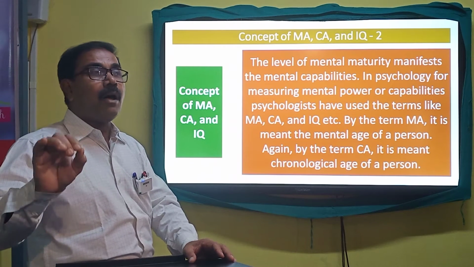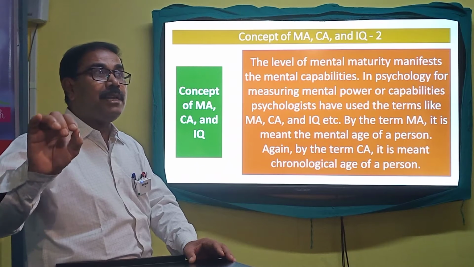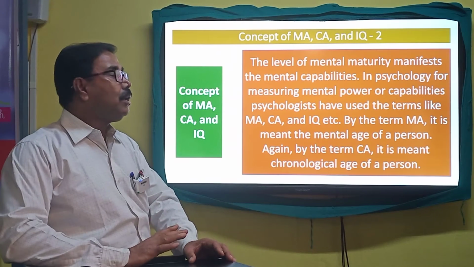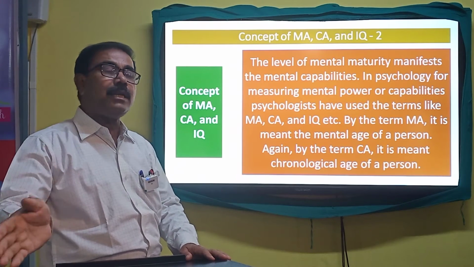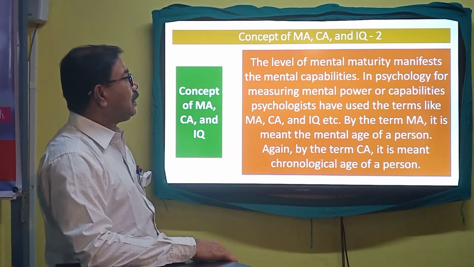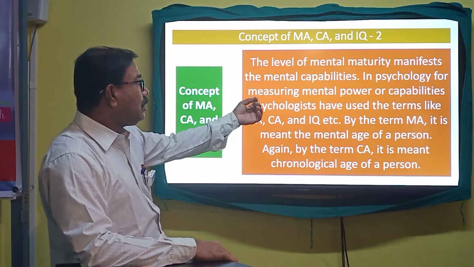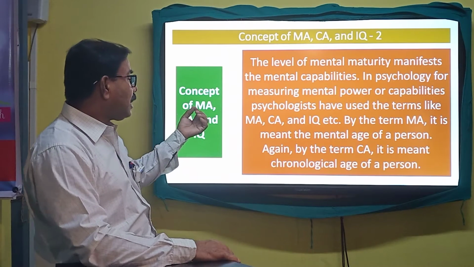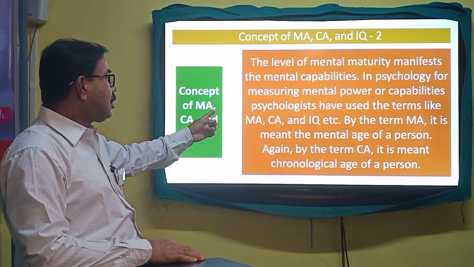That means how can we come to know about the intellectual ability of a concerned person, or about the level of intelligence of that person? This is very important. In psychology, for measuring mental power or capabilities, psychologists have used the terms like MA, CA,